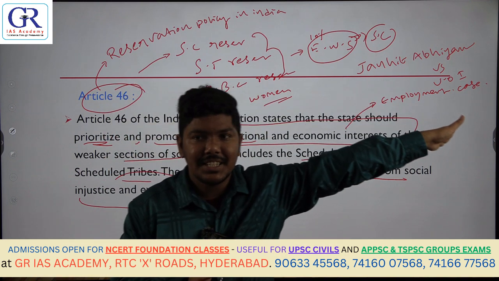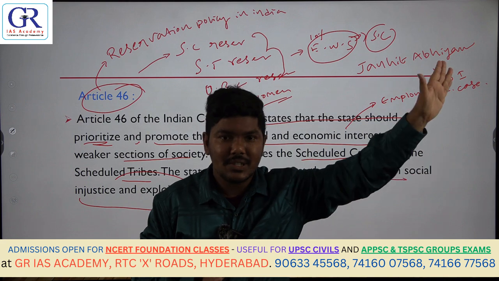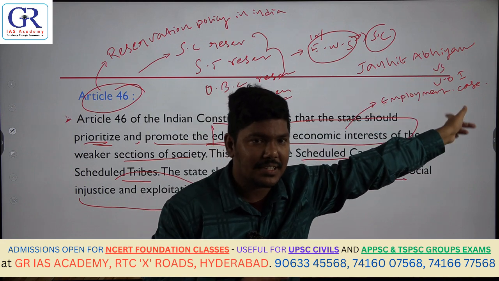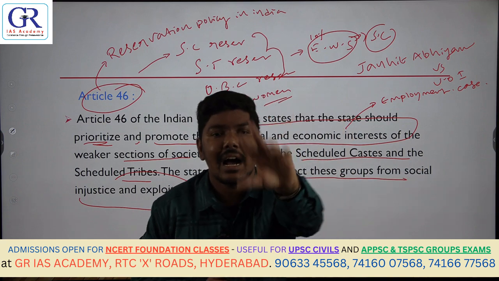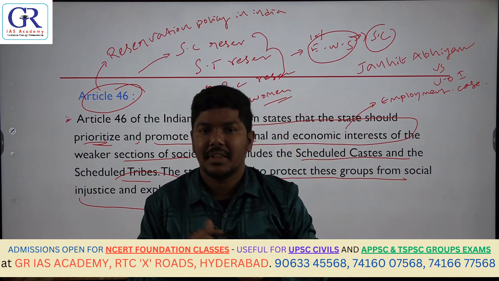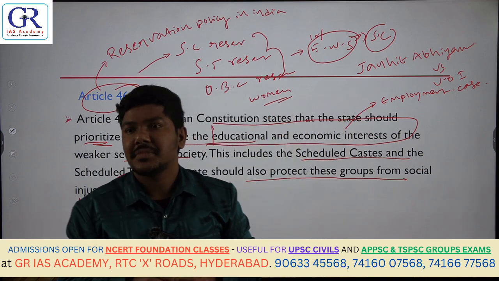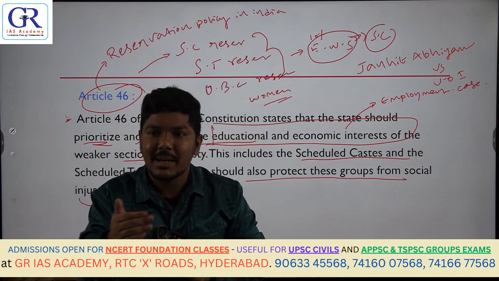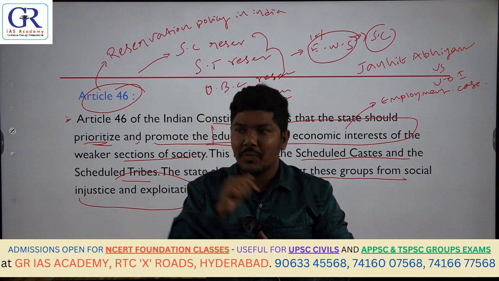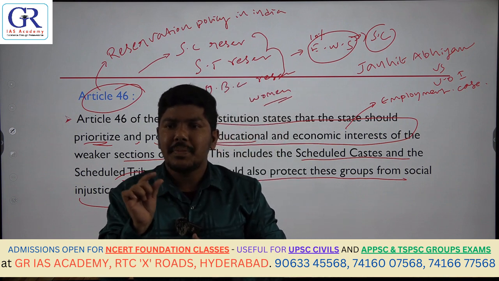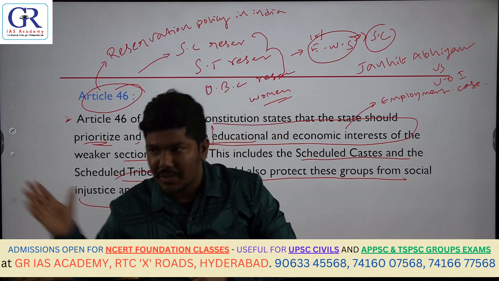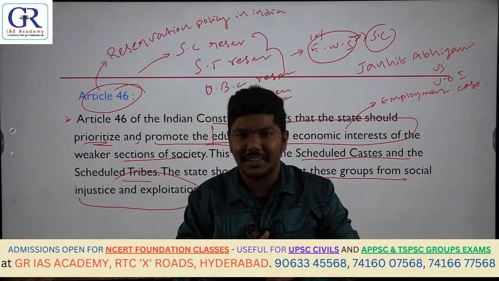So this was challenged in the Supreme Court of India. Then the Supreme Court, in the case called Janahit Abhiyan versus Union of India, upheld the EWS reservation. Now the question comes here. Consider the following statements regarding the economically weaker sections EWS quota. Statement number 1: A 10% EWS quota is provided to the economically weaker sections of our society.